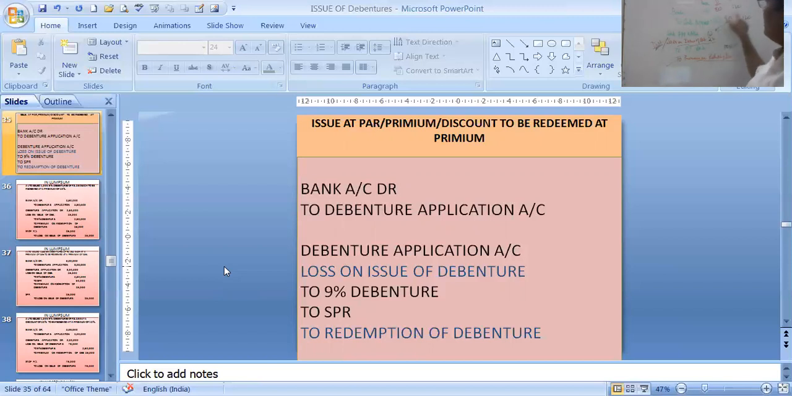So my this one will become 120. So this is also 120 then in this case. In that case, this loss will remain 5. 9% debentures 100, premium on redemption of debentures 5. But SPR, security premium reserve is 20. So see 100 plus 20 plus 5, 125. This is the sum. Just we will do one sum to make the matter clear.